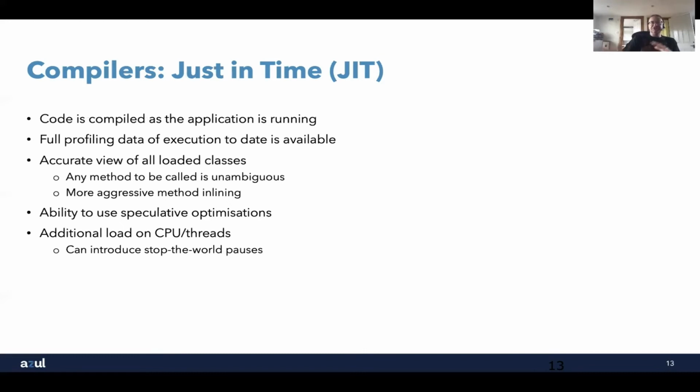Just-in-time compilation. This is the other way of doing things. Now, obviously here, what we're doing is we're compiling the code as it runs. What that means is that we can have a full, clear view of exactly what's happening at runtime. That means we know exactly what classes are loaded at any point in time. If we want to compile a method, then we know all of the classes and methods available. So when we do our method inlining, we know exactly which method to inline because it's there and we have visibility. That means we can be much more aggressive in terms of that and get better performance in that way.